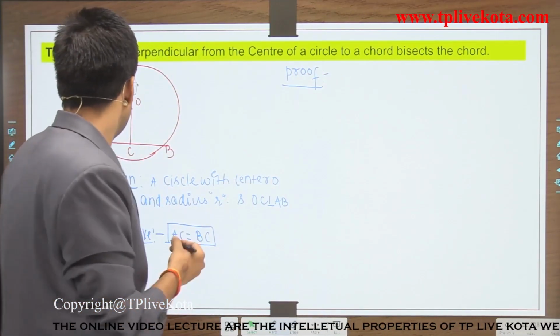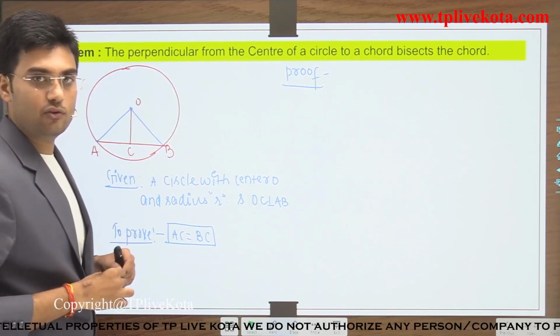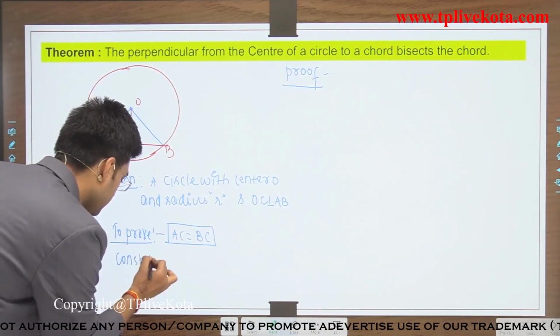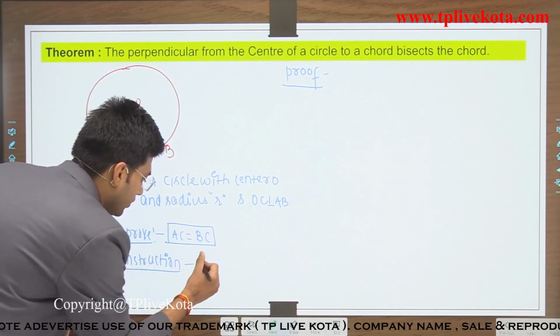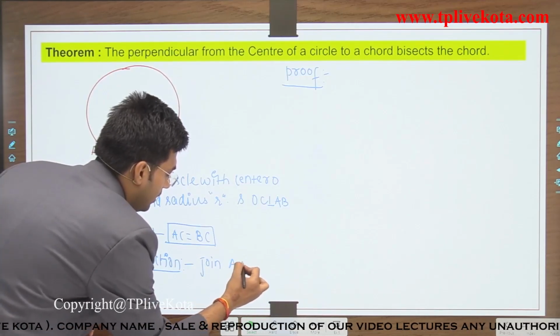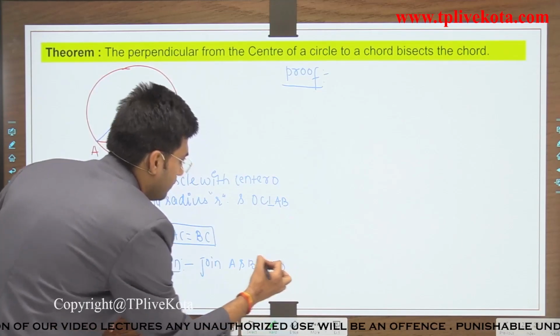Students, let's join AO and OB. So it is a part of construction, so let's note it down. Construction: join A and B to O. Clear?